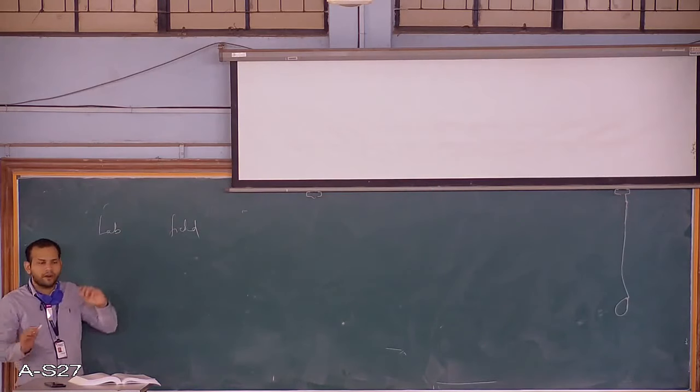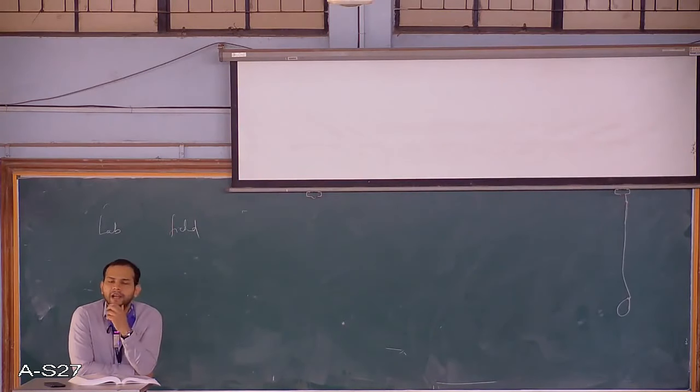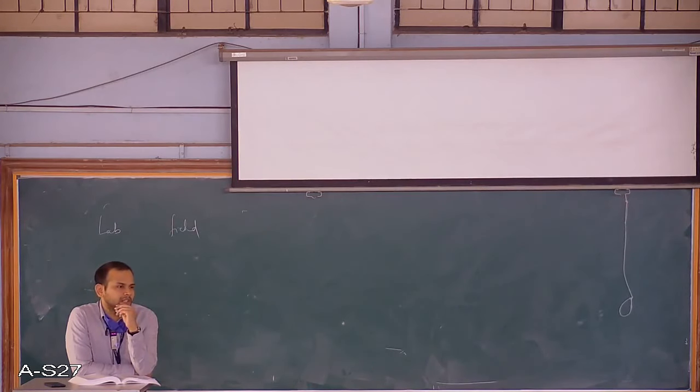Generally we take samples from the field, we test in the lab, predict the values and go to the field. For example, let's say you are an engineer and there is a contractor or a client who is going to construct a building or a structure on that existing soil, and he would like to know how much settlement will occur in that soil in the field. Because, as you know, even according to the codes, there is a maximum amount of settlement which should occur after your building is constructed. If it exceeds, there may be problems of settlement or differential settlement, which may lead to cracks or even failure of the complete building. So this is the kind of task which will come to you as an engineer.